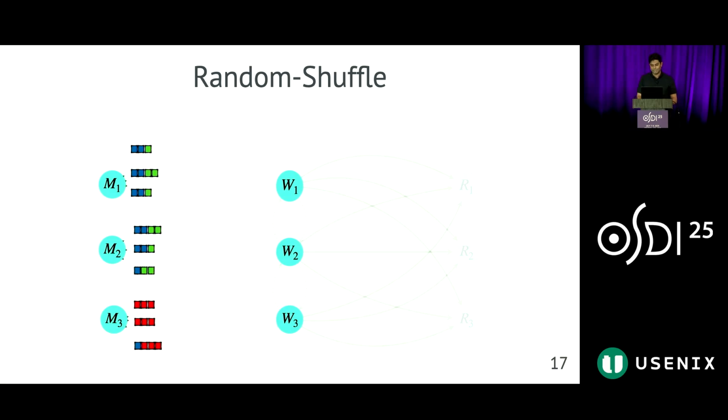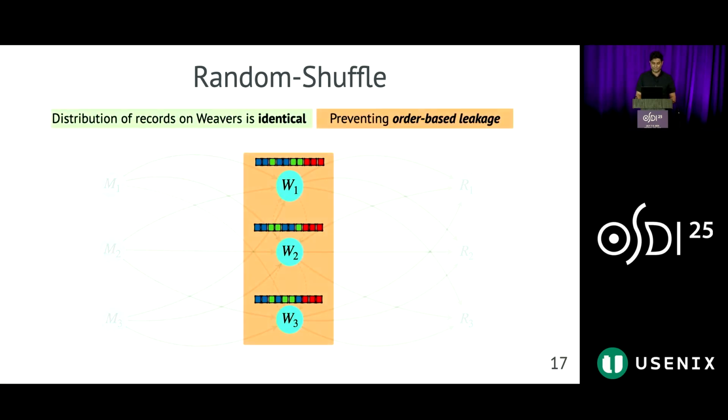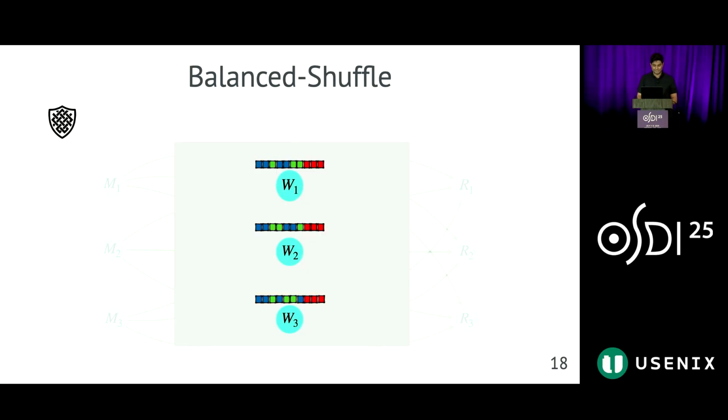And then it sends them from mappers to weavers. The pseudo-random assignment of records ensures that each weaver has an identical distribution of records, preventing order-based leakage as the first component of MapReduce access patterns. Next, let's see how Weave addresses distribution-based leakage in the second stage, balanced shuffle.